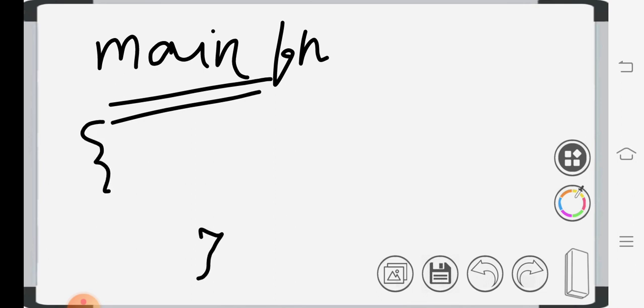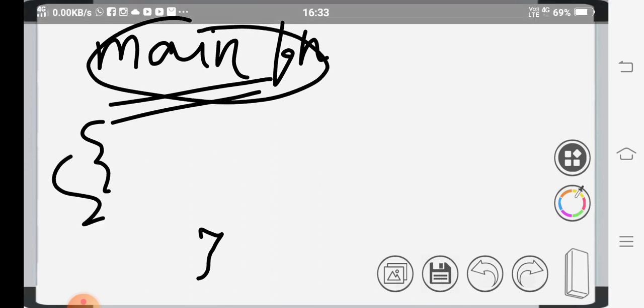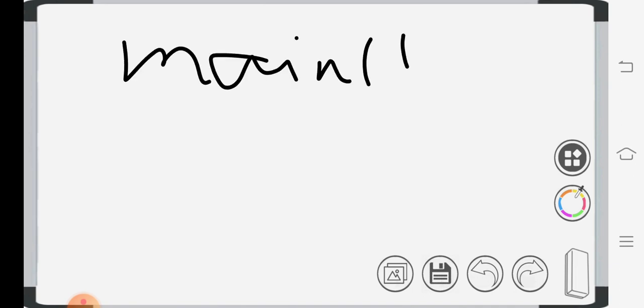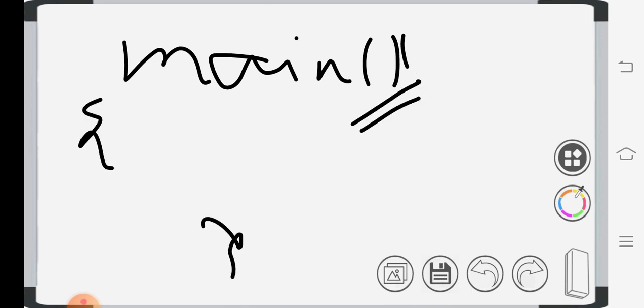The main function is associated with its body part, enclosed in curly brackets. In the main function we use this symbol of function, which is called parenthesis. Within this main function we use variables, keywords, input output functions, all these things.